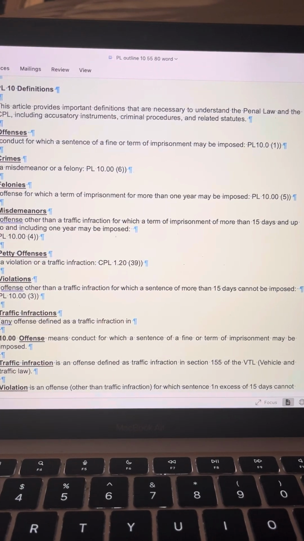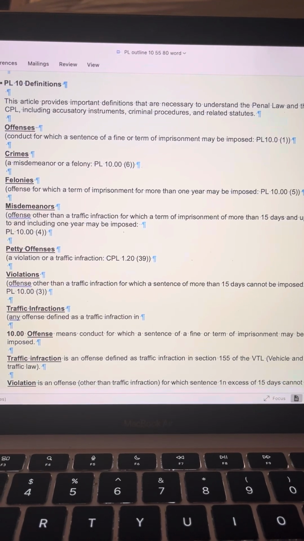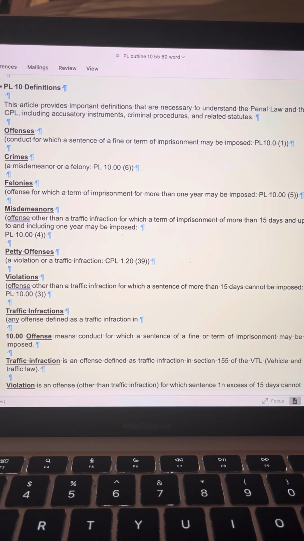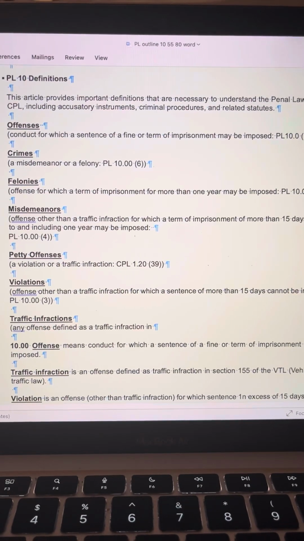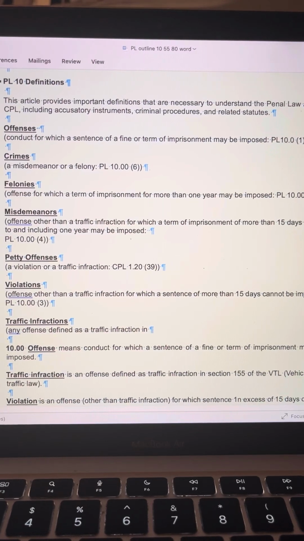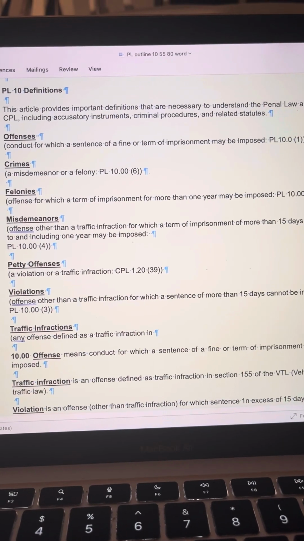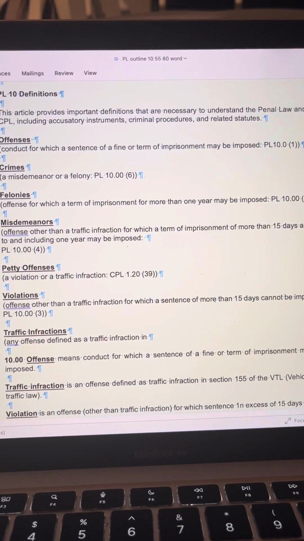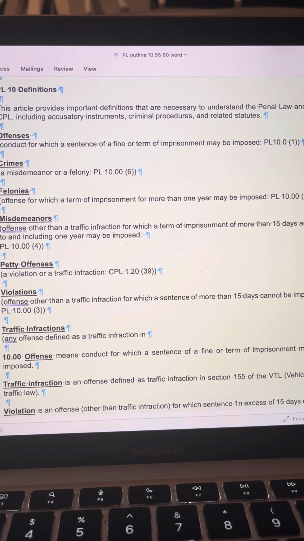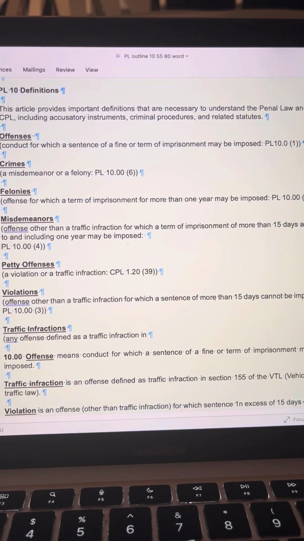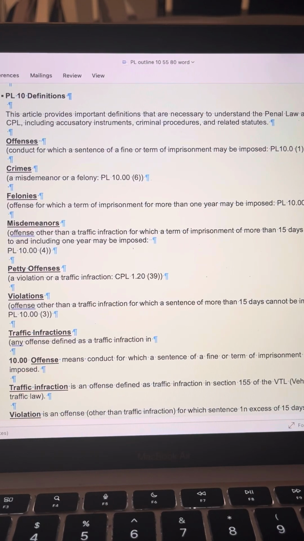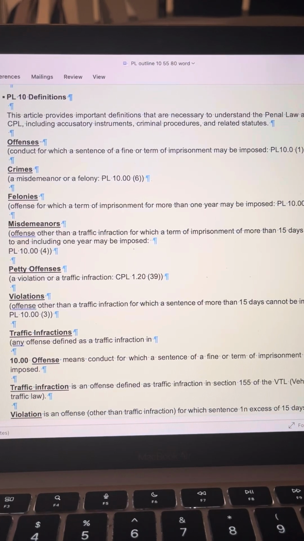Penal Law 10.01. Crimes: a misdemeanor or a felony. Penal Law 10.006. Felonies: offense for which a term of imprisonment for more than 1 year may be imposed. Penal Law 10.005. Misdemeanors: offense other than a traffic infraction for which a term of imprisonment of more than 15 days and up to and including 1 year may be imposed. I like to just say up to 1 year. Over 15 days and up to 1 year.